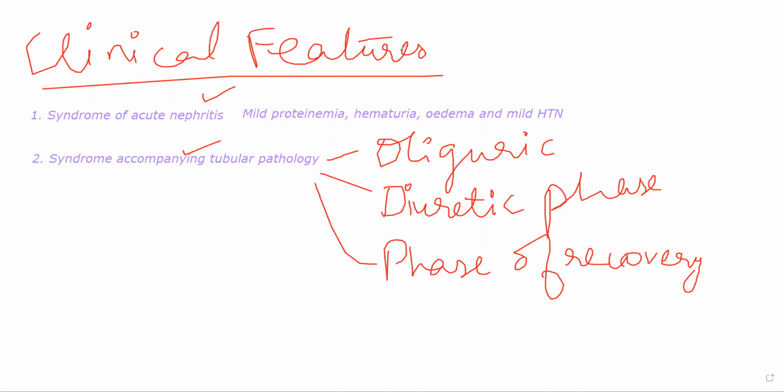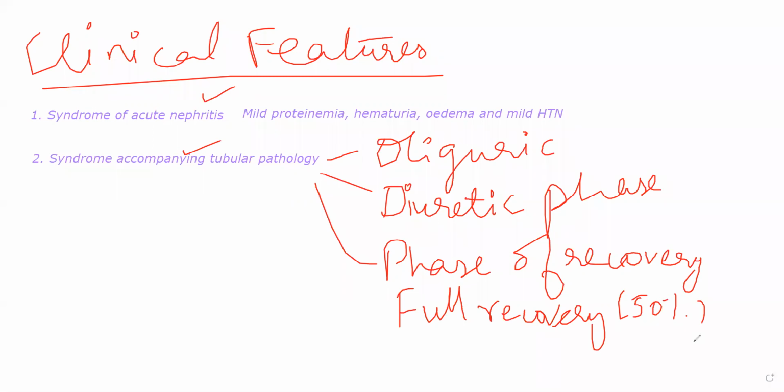In the phase of recovery, see, full recovery will not occur in all patients. People who have acute renal failure and who are showing tubular pathology, in half of those patients, 50% will heal completely. The other 50% of patients will die. It will terminate in death. So full recovery is not in all patients. Phase of recovery or full recovery essentially will occur only in 50% of cases.